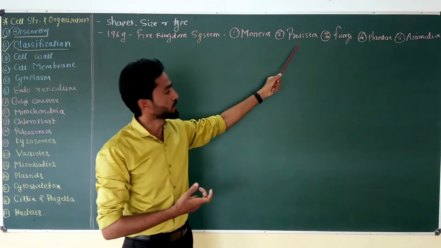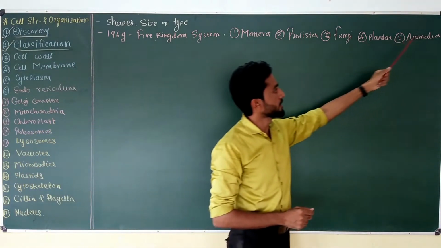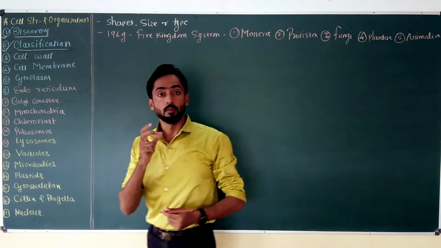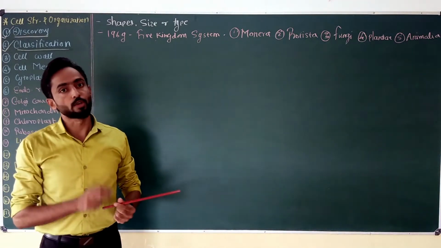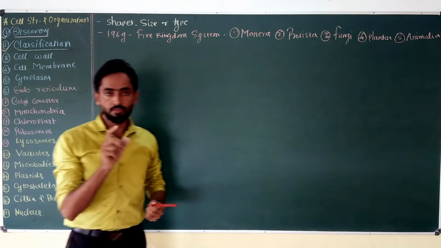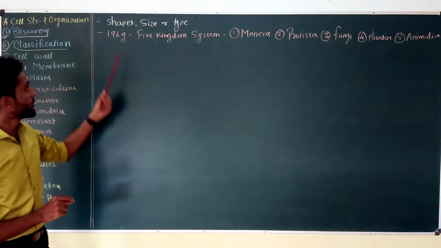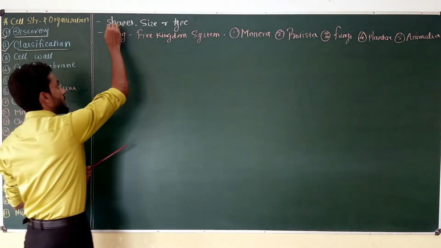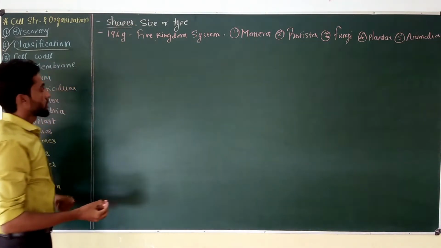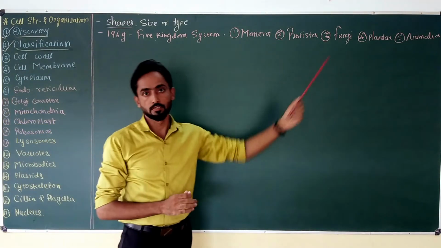Fungi, plantae, and animalia contain multicellular complex eukaryotic organisms. All these five kingdoms have different types of organisms with different shapes. So when we consider this criterion, that is shape, for classification of any cell, we have to consider this five kingdom system of classification.